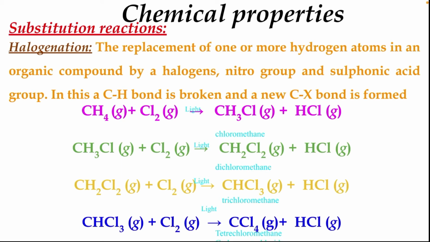So children, here step by step removal of hydrogen takes place. In every step, one hydrogen is removed. First we have chloromethane, then dichloromethane is produced, then trichloromethane, and finally tetrachloromethane or carbon tetrachloride is formed. Let us see the mechanism of these reactions.